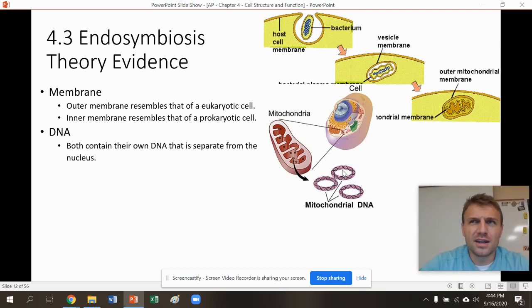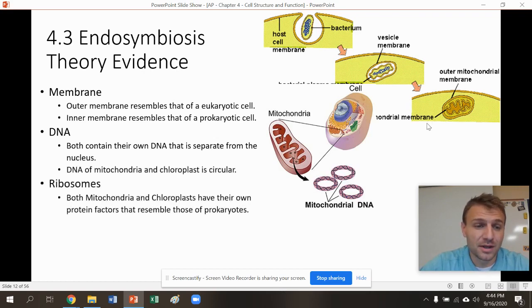That should be like, oh, wait, that's not in the same fashion that the DNA in the nucleus is. Yeah, your DNA in the nucleus is linear. It's in like an X form. Bacteria cells have circular DNA. This is, again, more evidence that mitochondria and chloroplasts, which also have circular DNA, came from bacteria at some point.